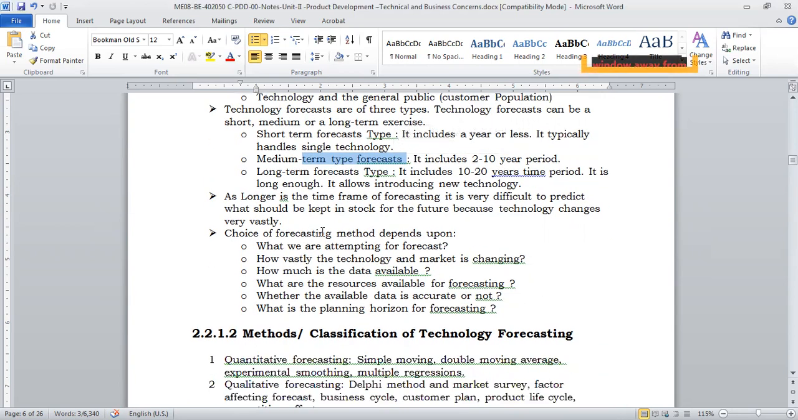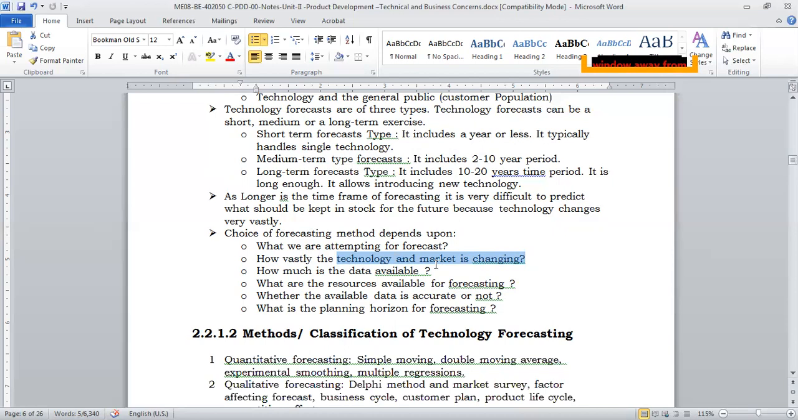Now, the choice of forecasting methods depends on what you are trying to forecast. What is the technology, which branch are you talking about, mechanical or civil? Civil may have different materials and different technologies in the future, right? How vastly the technology and market are changing, and how frequent is the change in the market? How much data is available for the analysis or the forecast? What resources are available for forecasting? Resources mean, apart from data, money, what kind of PC you have, what kind of memory you have.